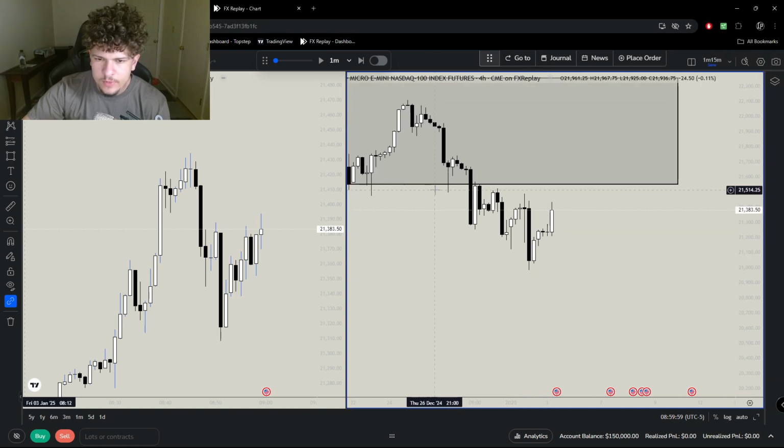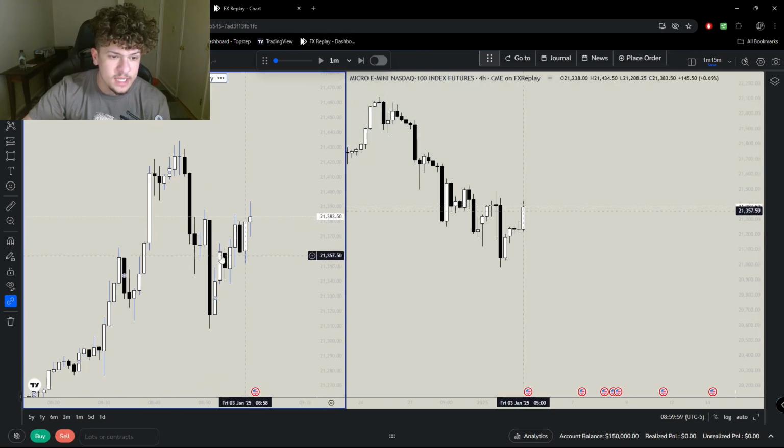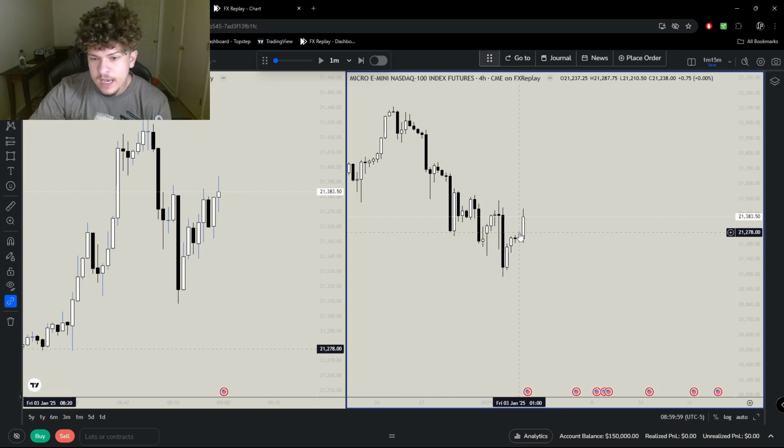So the fact that we tapped into this fair value gap and then we're trending down, this to me looks like we're going short today. And that's my bias, is what I use the 4 hour for. It's really simple. Am I looking for longs or am I looking for shorts?